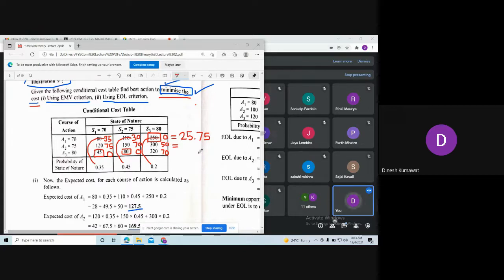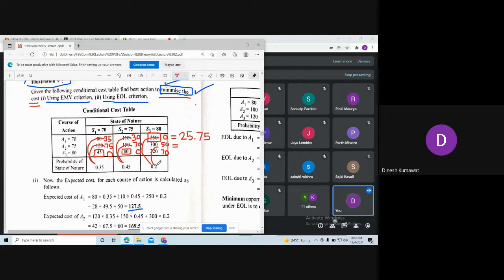Yes, Aditya, what is your answer for A1? Okay. Now let us calculate for this second one. You just multiply 75 with 0.35, 70 with 0.45 and 50 with 0.2.